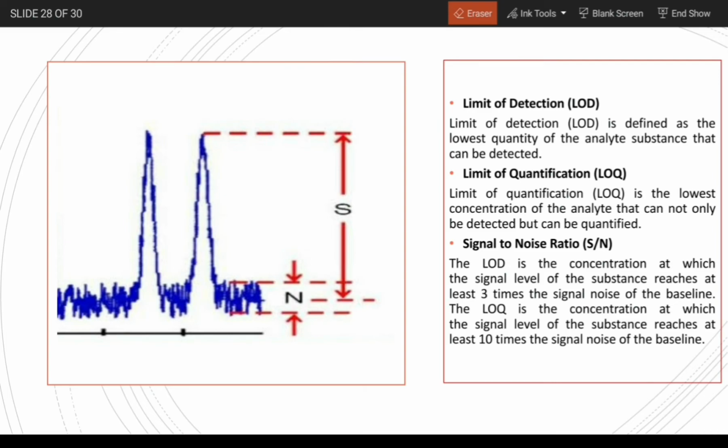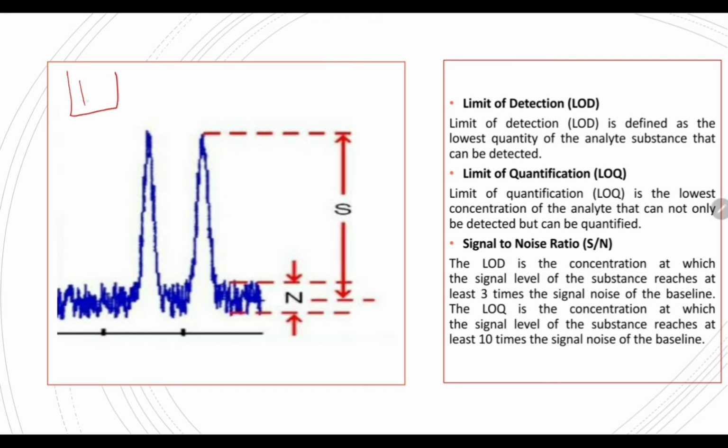For example, if you take 1 liter of water in a beaker and add 5 to 10 grams of sugar to it, and we run this solution through HPLC, then we are only able to detect that yes, this solution contains sugar. But if you add around 100 grams of sugar to it, then we can not only detect but also quantify that this solution contains 100 grams of sugar. Then 100 grams is the limit of quantification and 10 grams is the limit of detection.